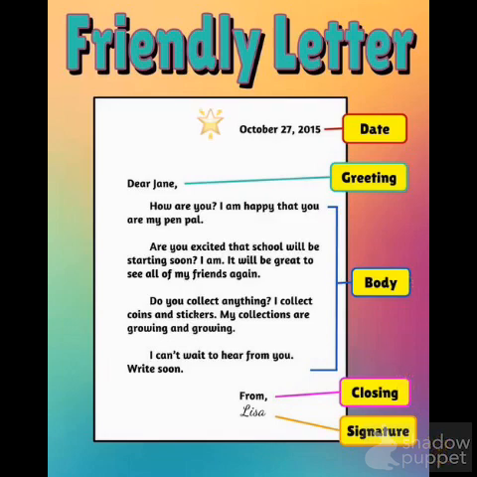Sometimes we call this date one the heading, and the date is what goes on that line. So whatever the date is, you would write the date. Make sure you capitalize the first letter and put a comma between the day and the year.